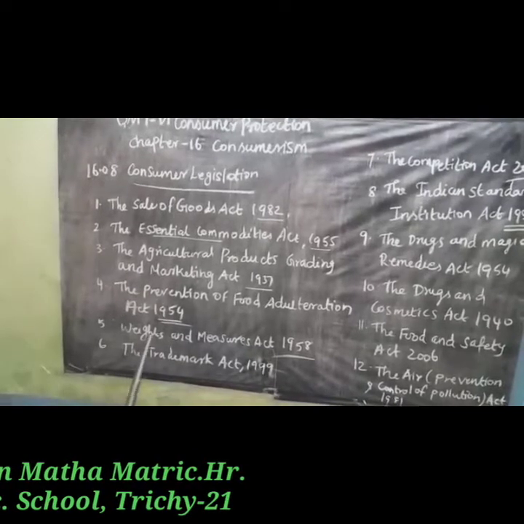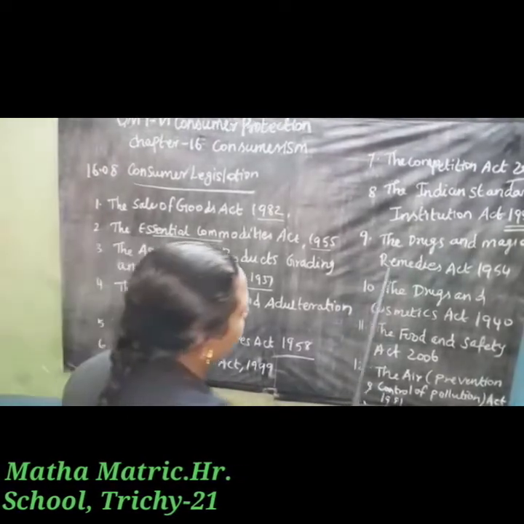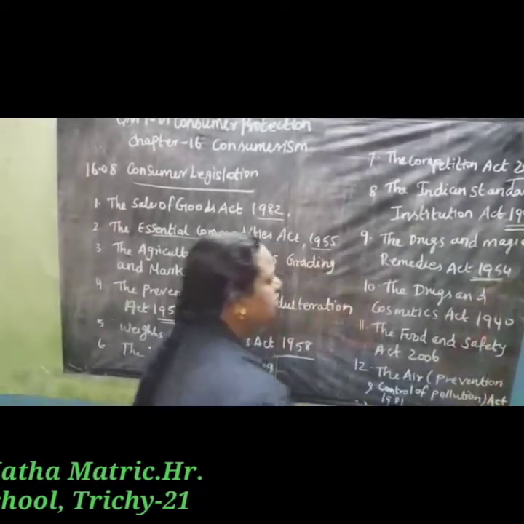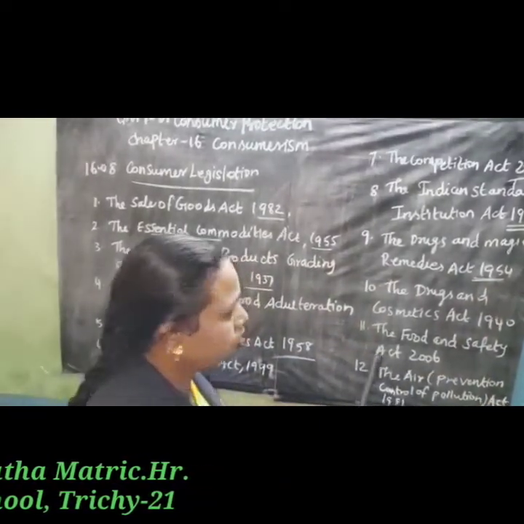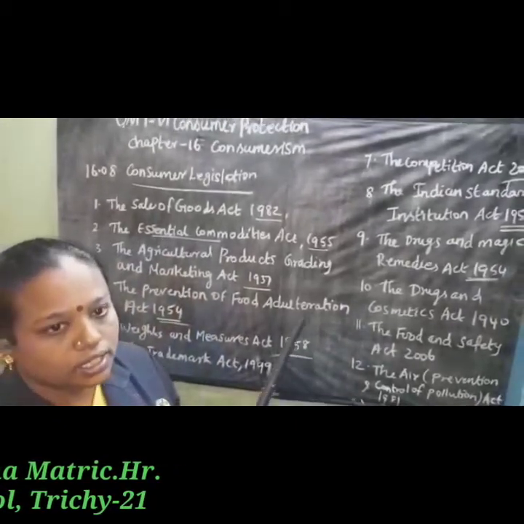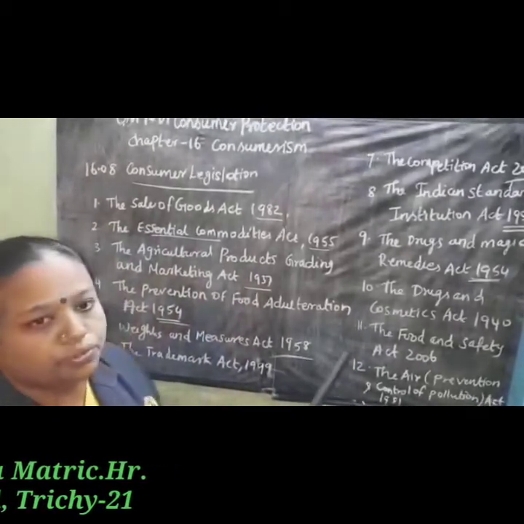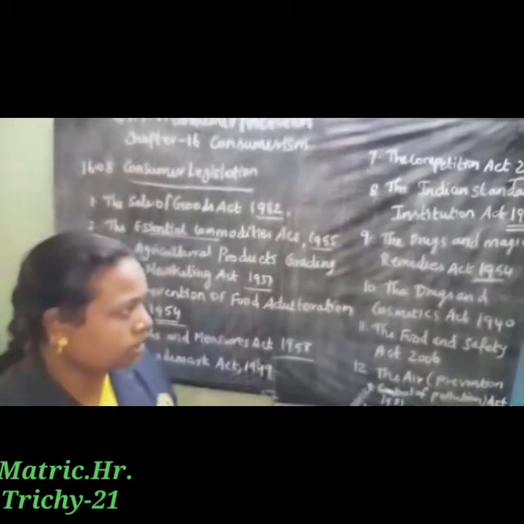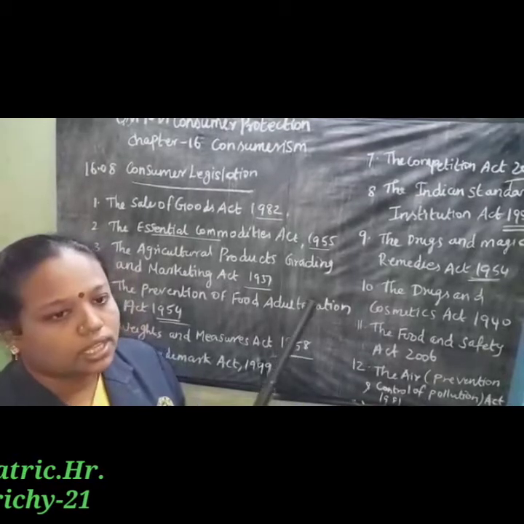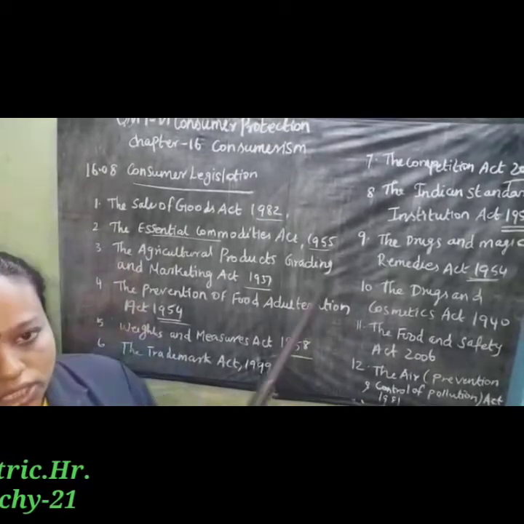Next point, the Drugs and Magic Remedies Act 1954 prohibits the advertisement of drugs and remedies claiming to have magical properties.